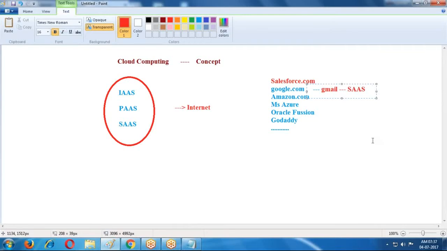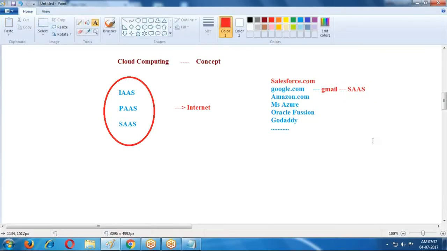This is one advantage. And whenever the Gmail application is updated, automatically it is reflected in your login also. No need to update the Gmail application. So every update is automatically updated in your Gmail. This is some advantage. And we have some limitations in software as a service. What are the limitations?